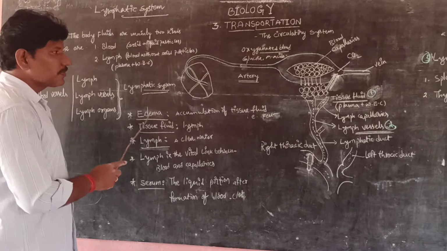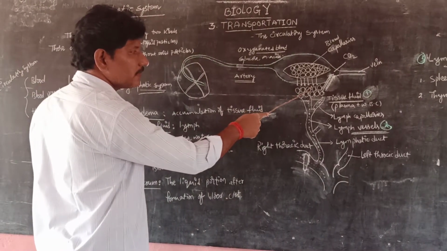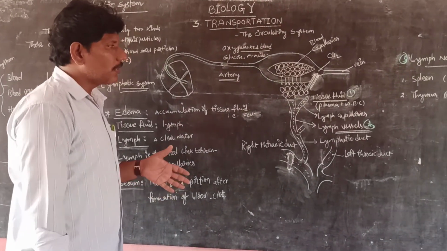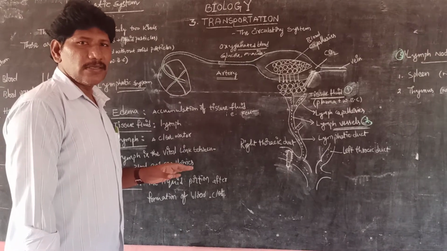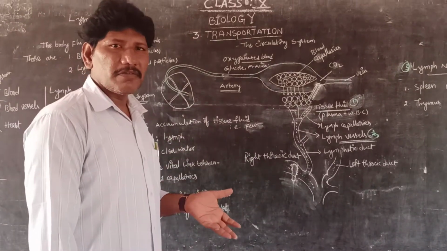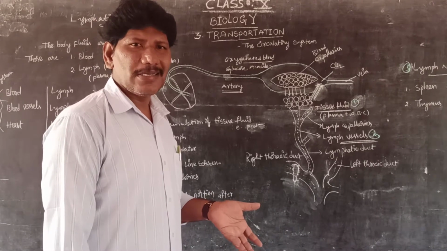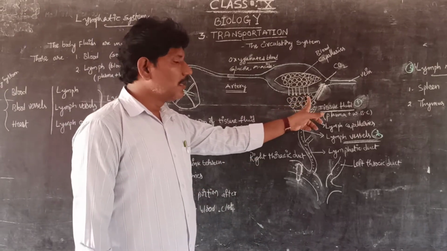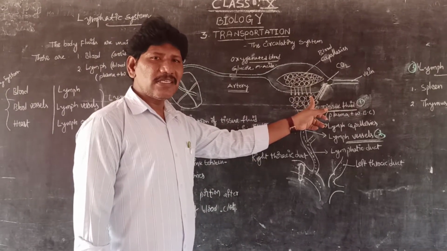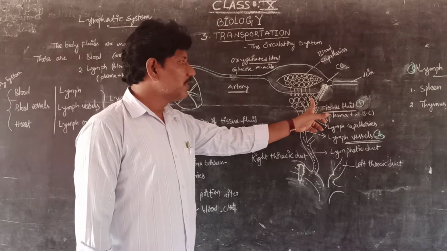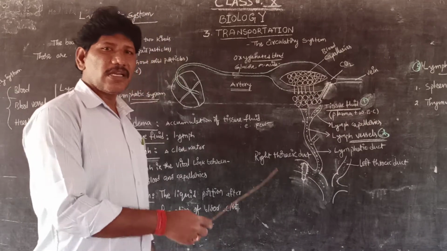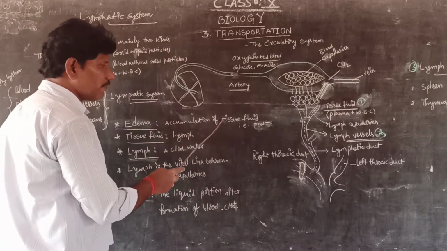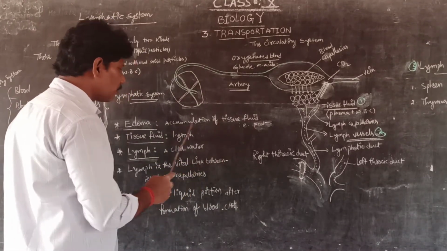So it is clear, children, especially in the elders, while they are traveling overnight in a sitting position without body movements, when they wear footwear, they feel it becomes a little bit tight because of the accumulation of the tissue fluid which is present in the tissues. This fluid is called tissue fluid or body fluid. Accumulation is gathering. Accumulation of tissue fluid in the feet causes edema.